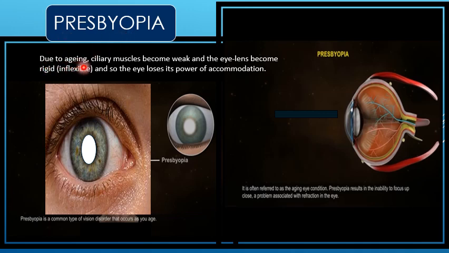Presbyopia. Due to aging, the ciliary muscles become weak and the eye lens becomes rigid, and so the eye loses its power of accommodation. Presbyopia is a common type of vision disorder that occurs as you age. It is often referred to as the aging eye condition. Presbyopia results in the inability to focus up close, a problem associated with refraction in the eye.